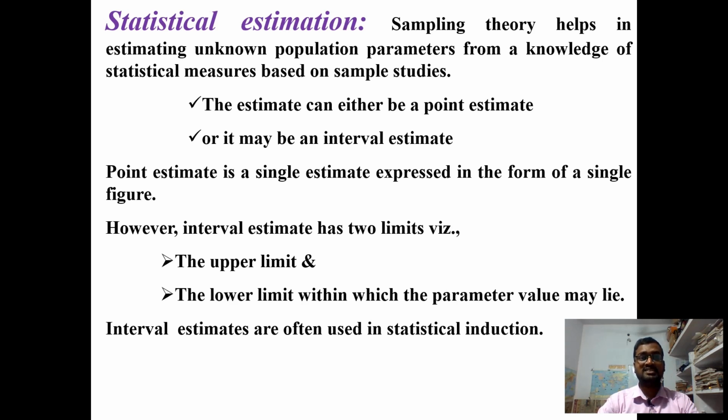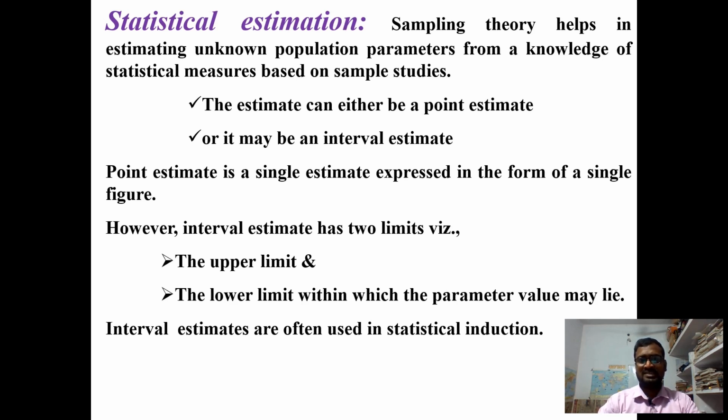A point estimate is a single estimate expressed in the form of a single figure. However, an interval estimate has two limits, the upper limit and the lower limit, within which the parameter value lies, and interval estimates are often used in statistical inductions.